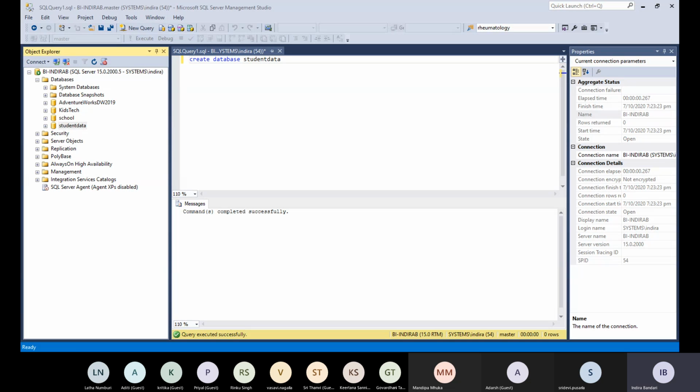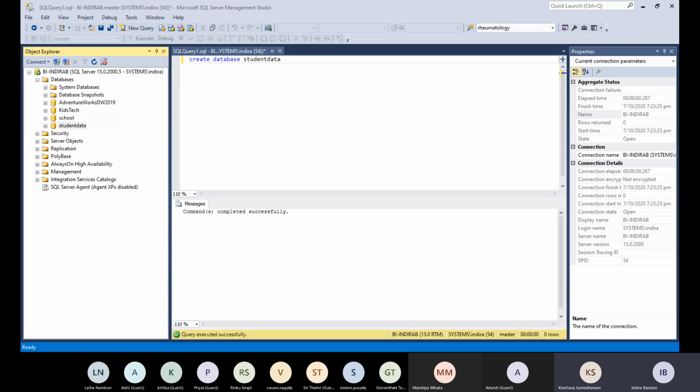Did everyone create the database? Or do you need more time? Yeah. When I refresh it, it's not showing up. What is the command that you have written?